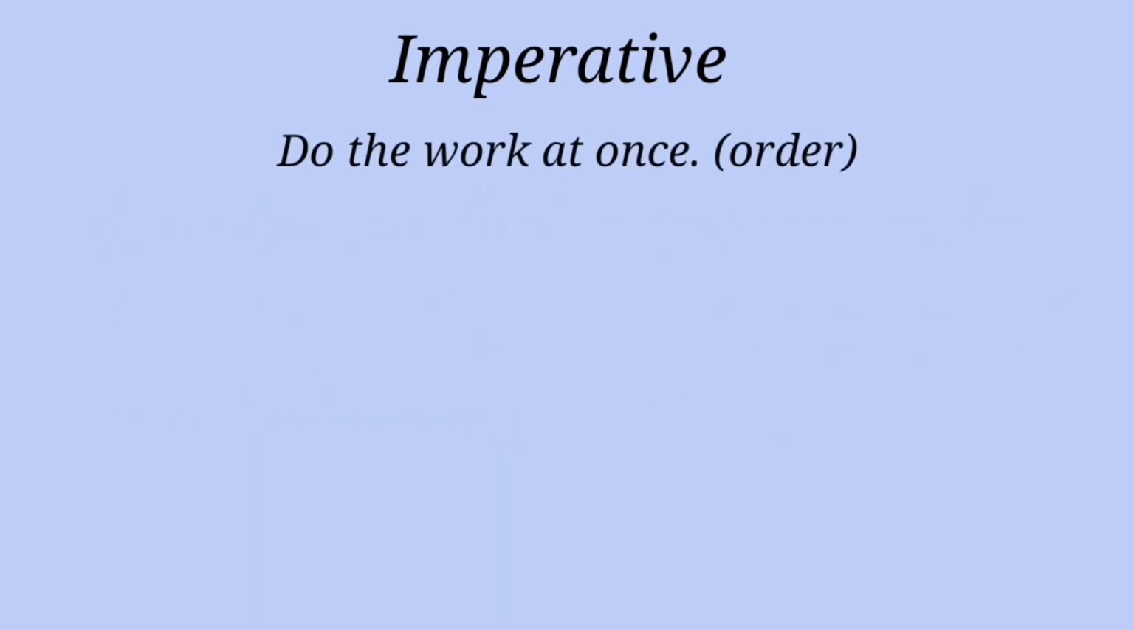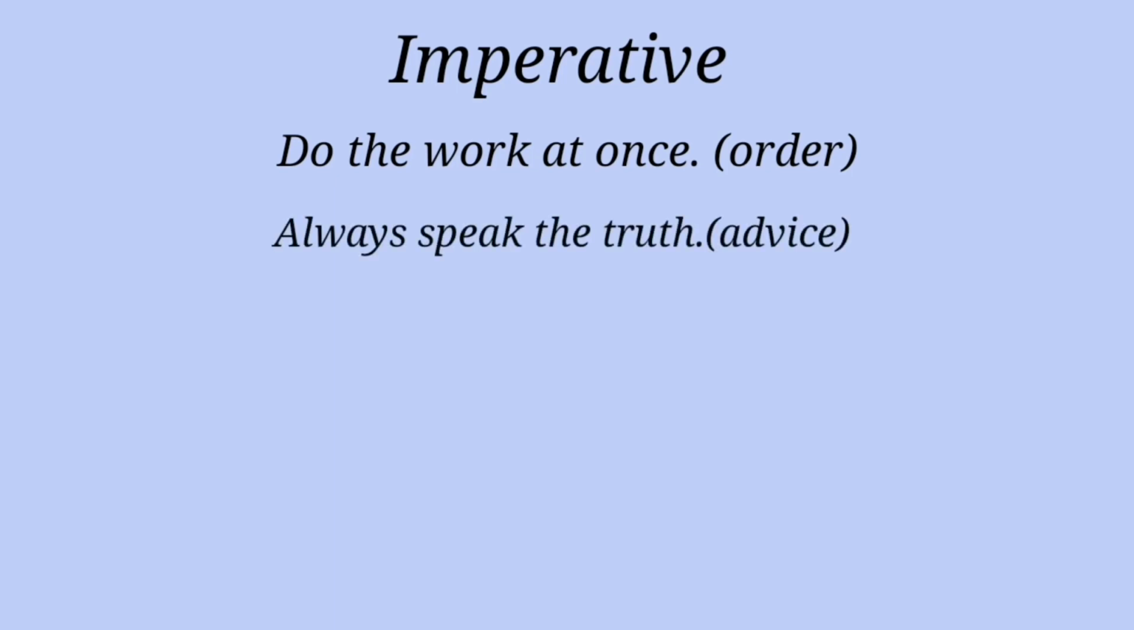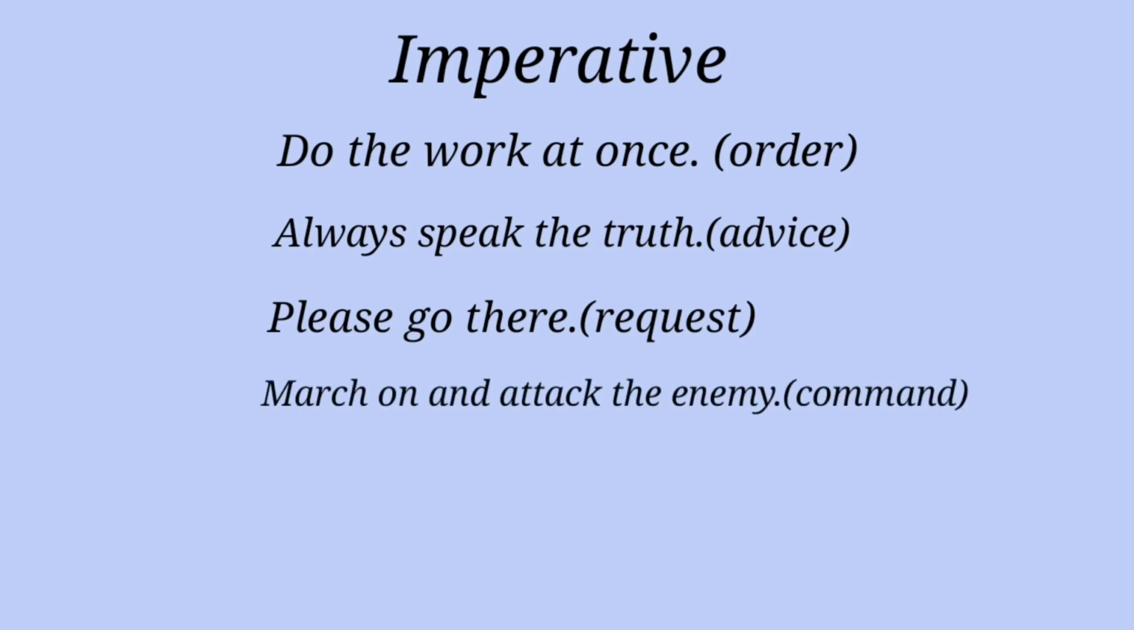Look at the examples. Do the work at once. It expresses an order. Always speak the truth. It expresses advice. Please go there. It expresses a request. March on and attack the enemy. It expresses a command. Let us have a walk. It expresses a proposal. Now we will learn what an optative sentence is.